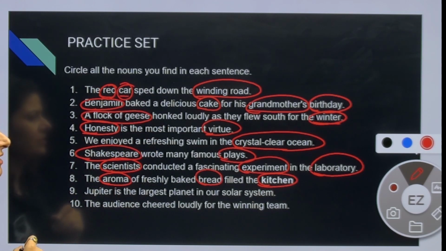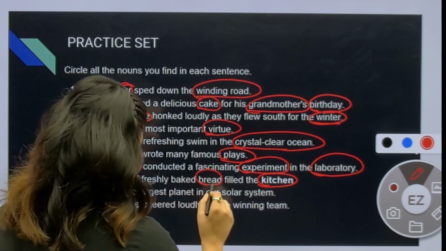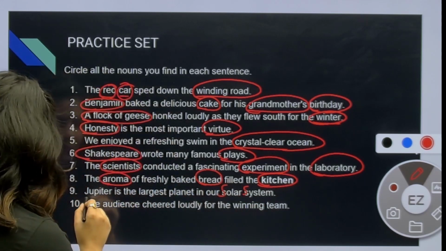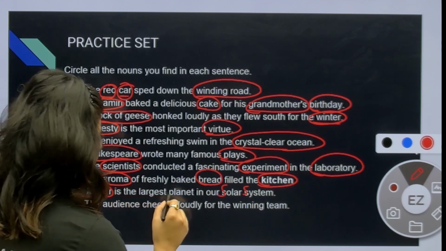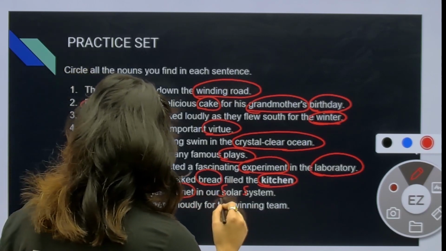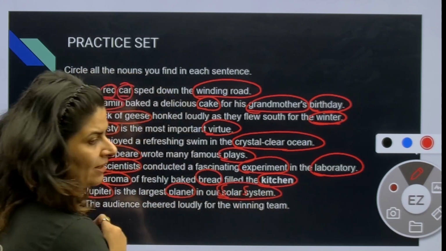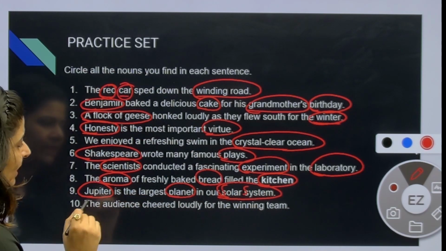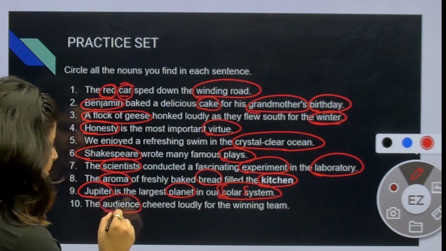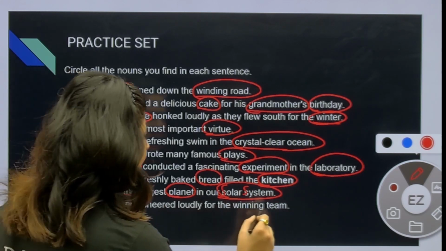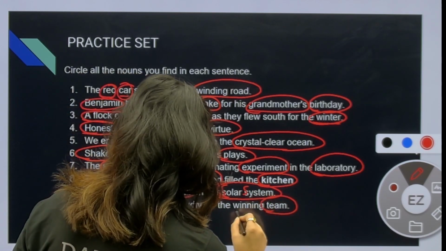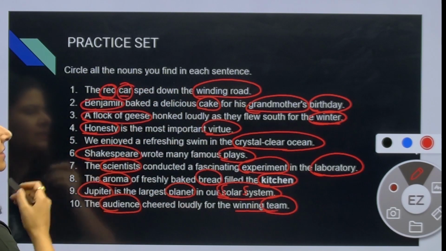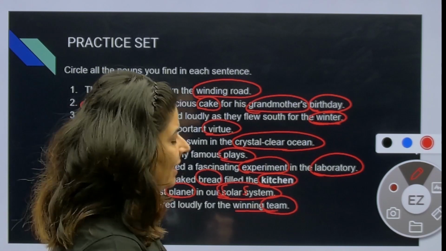Jupiter is the largest planet in our solar system. So solar system, this will be capital. Jupiter, planet, and then solar system. Last sentence, the audience cheered loudly for the winning team. So winning team, this is my noun phrase. So these are my nouns in 10 sentences.